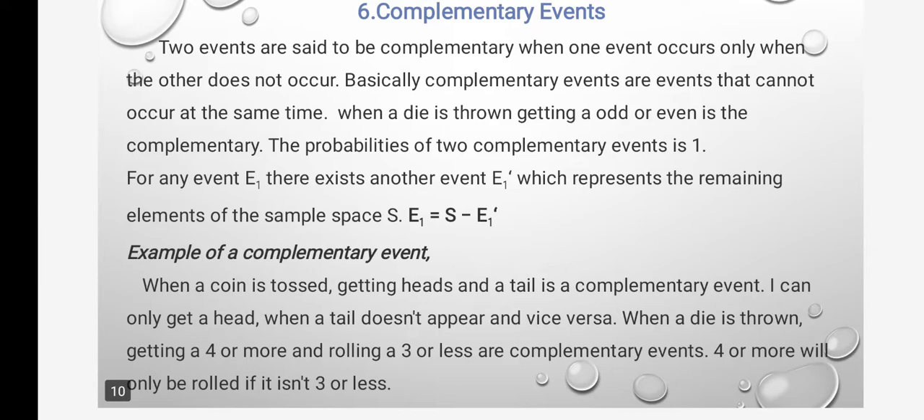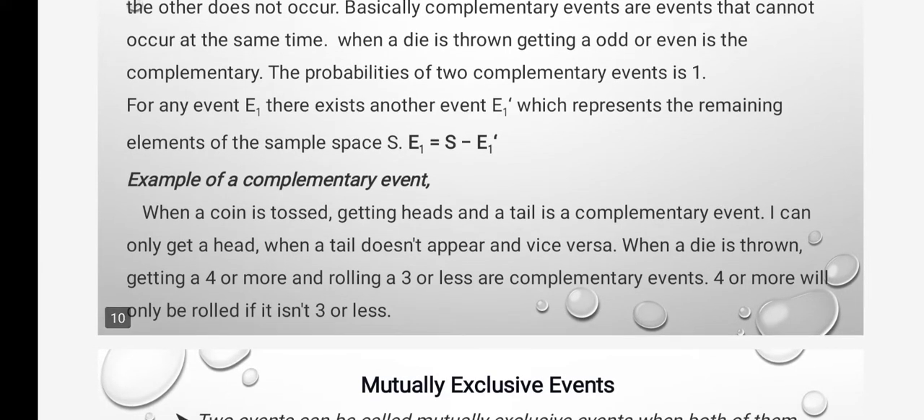Complementary events. Two events are said to be complementary when one event occurs only when the other does not occur. Basically, complementary events are events that cannot occur at the same time. For example, when a die is thrown, getting odd or even. For any event E1, there exists another event E2, which represents the remaining elements of the sample space, E2 equal to S minus E1.